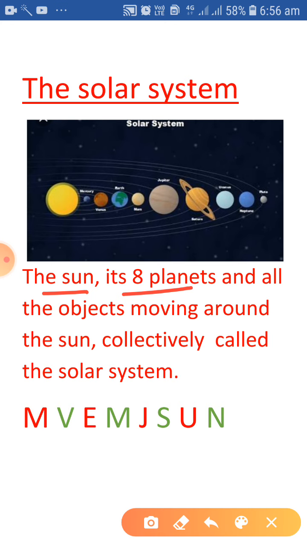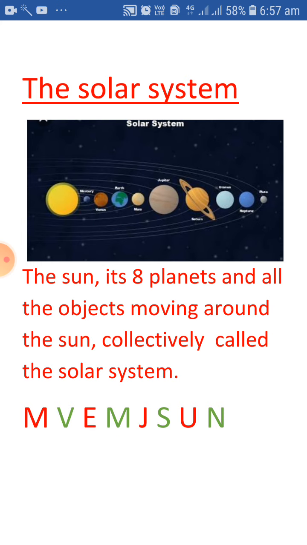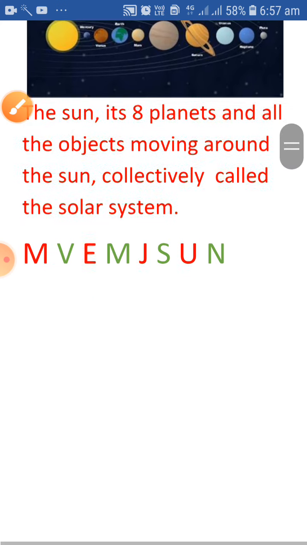In our solar system, 8 different planets are there. These are Mercury, Venus, Earth, Mars, Jupiter, Saturn, Uranus, Neptune. So, here we discuss all of these one by one. First is